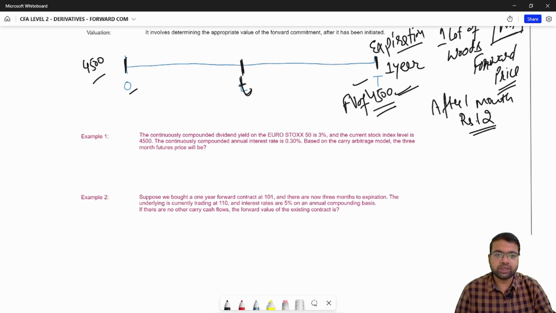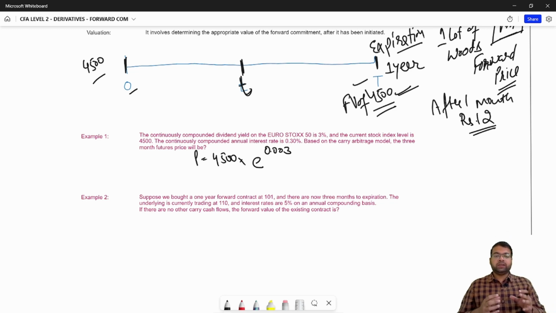Since it is using a continuously compounded rate, the future price will be 4500 times e raised to power, what is your annual interest rate? It is 0.3%, so 0.003, and the dividend yield on the stock is 3%.